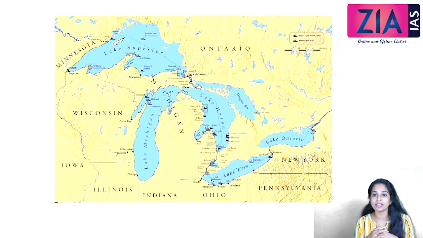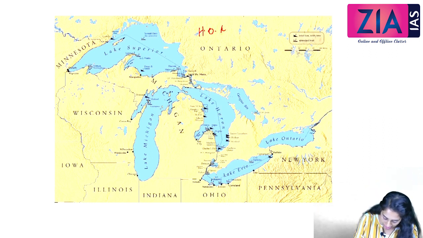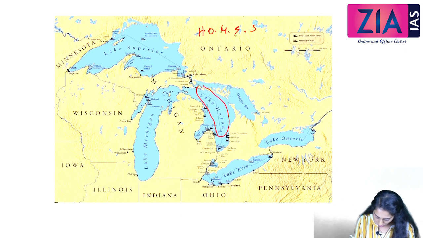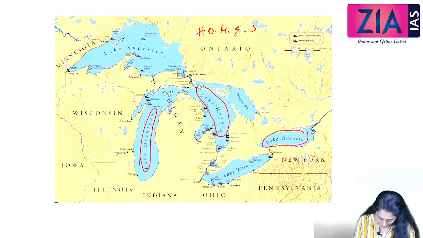Next we'll talk about an important feature of the US, the Great Lakes. We have 5 different lakes. We'll see what these 5 lakes are. They play a major role in the US economy, culture, tradition, and topography. We can remember these 5 lakes with the abbreviation HOMES, where H stands for Lake Huron, O for Lake Ontario, M for Lake Michigan, E for Lake Erie, and S for Lake Superior.